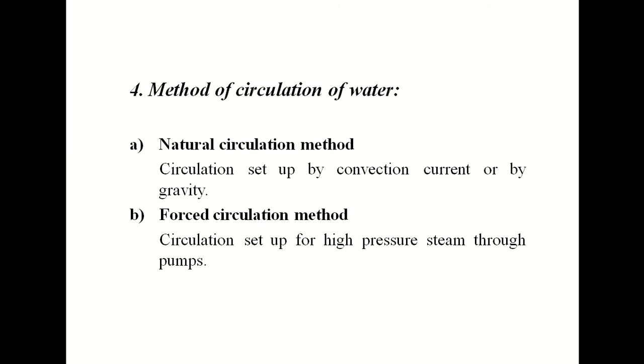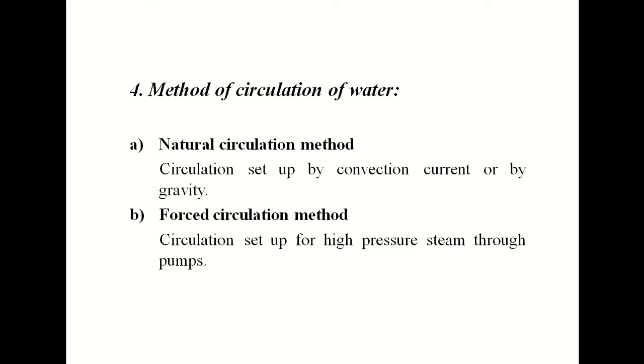Now the next method is the method of circulation of water. In the drum, generally we will provide the water. How the water will be circulated into the boiler, depending upon that there are two types. The first one is the natural circulation method.